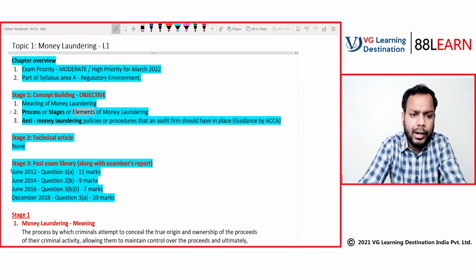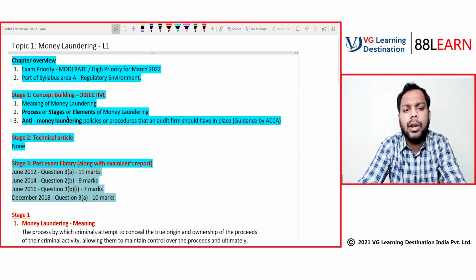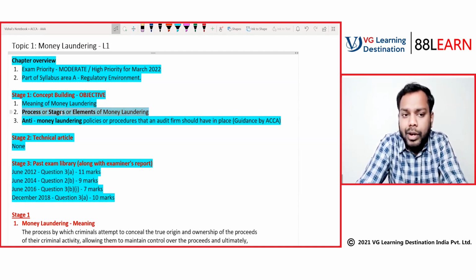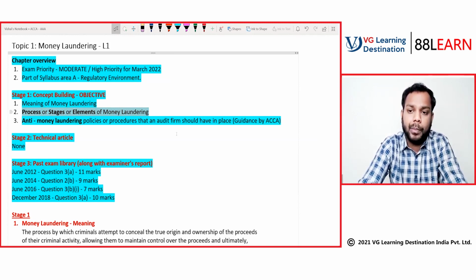Out of the 4 questions that have been asked in the exam, if I'm not wrong, 2 times the question has asked about the process, stages or elements, and the other 2 times the question has asked about the anti-money laundering policies. So this is important from an exam perspective, though it has not been given much importance in our study text, because it has been tested in the exam.